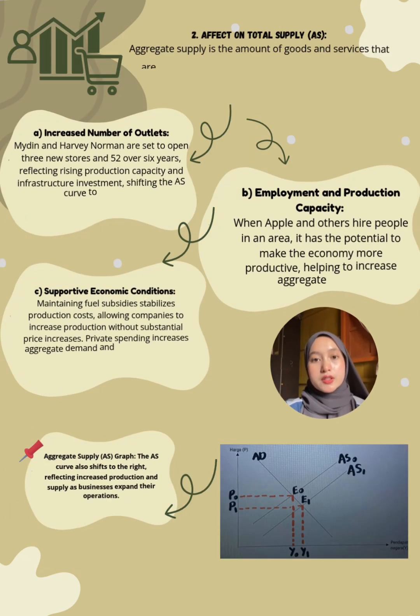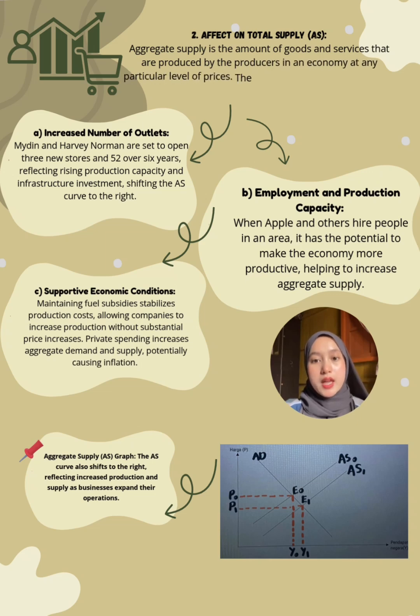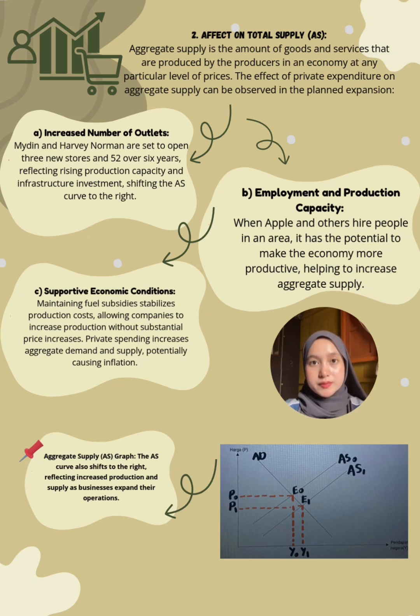Furthermore, the effect on aggregate supply. Aggregate supply is the amount of goods and services that are produced by producers in the economy at any particular level of prices. The effect of private expenditure on aggregate supply can be observed in the plant expansion.